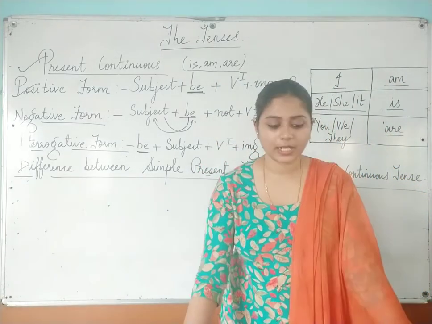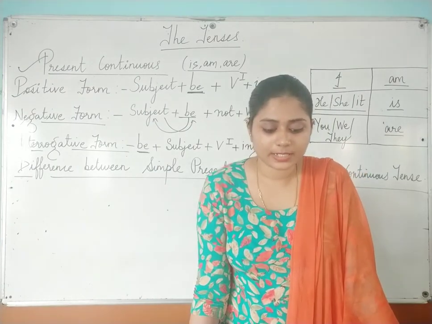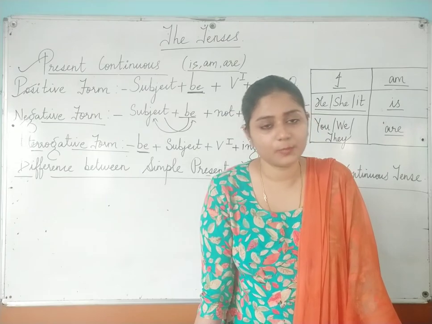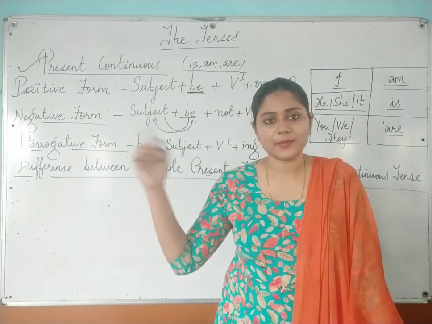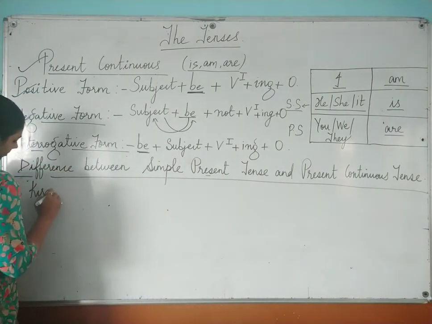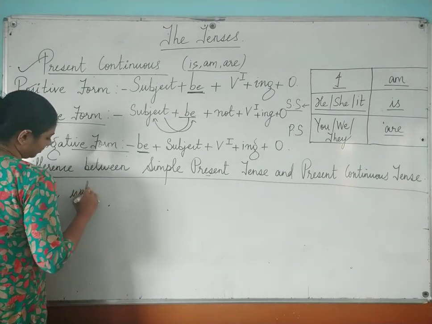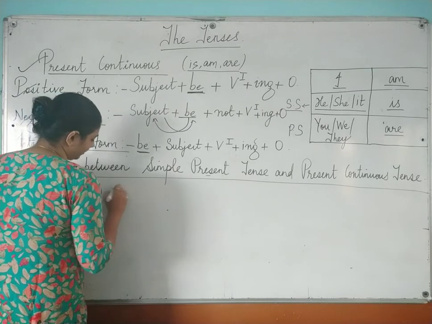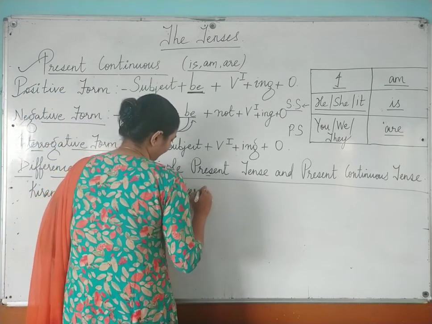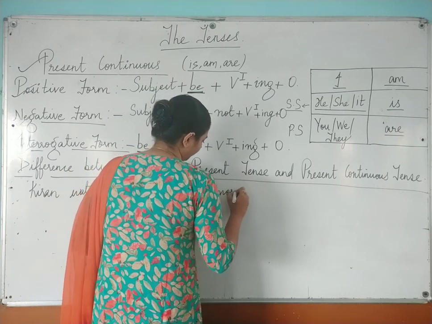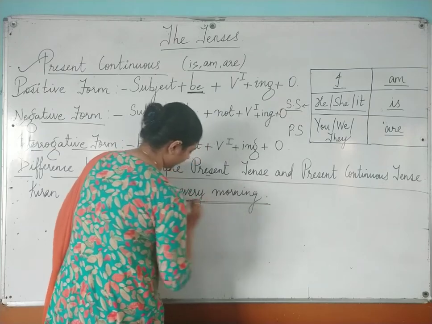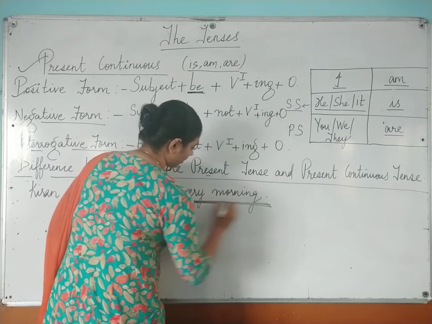If I am saying that Kiran waters the plants every morning. Kiran waters the plants every morning. So I am using every morning over here. Every morning she is doing. Just see this phrase over here, every morning.